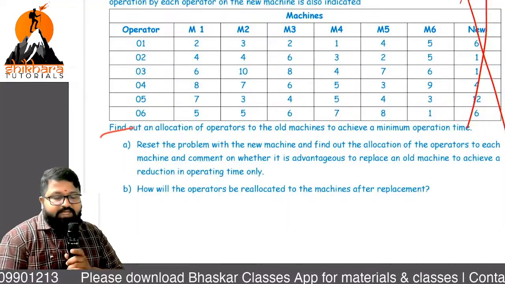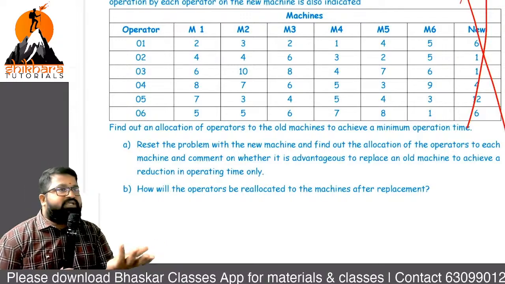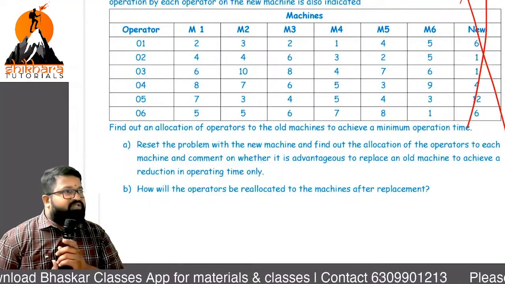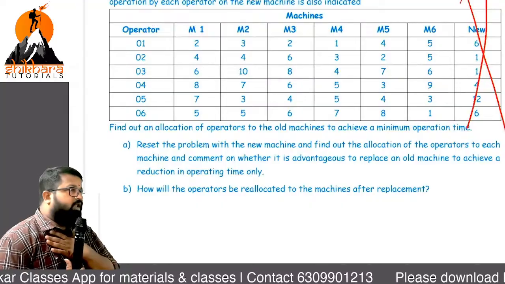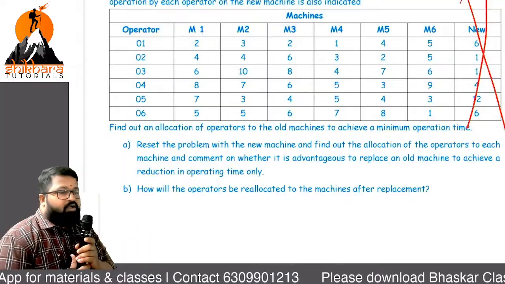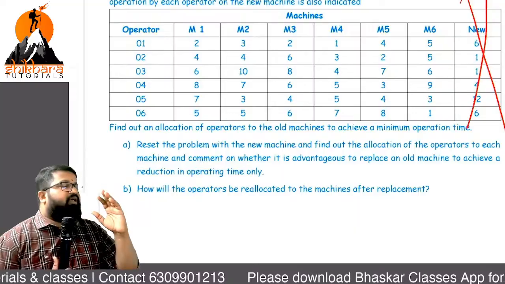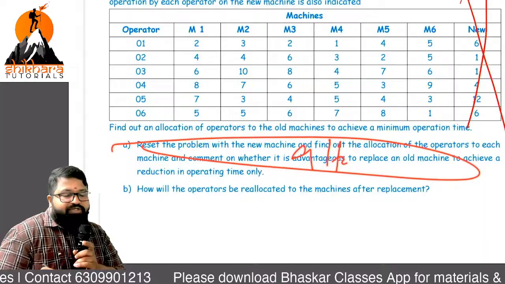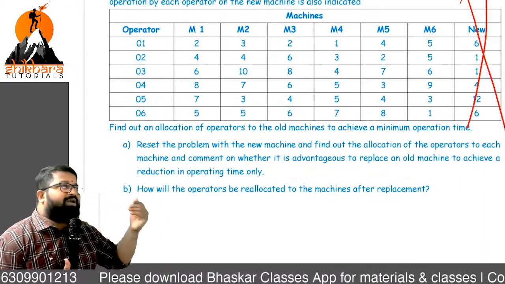What is that part? Reset the problem with a new mission. Where do we need to reset, sir? At M1, M2, M3, M4, M5. If you straight away remove M6, M6 will feel, I am a very good mission, I am working very well, and now you are removing me. It is not at all fair. It may get angry. Or else if you remove M5, same. So for that reason, we will add all the missions, then we will find the answer. At that point, we get alternative solutions. Based on those solutions, we give the conclusion on which is better.